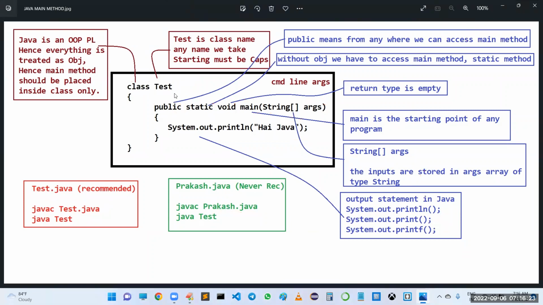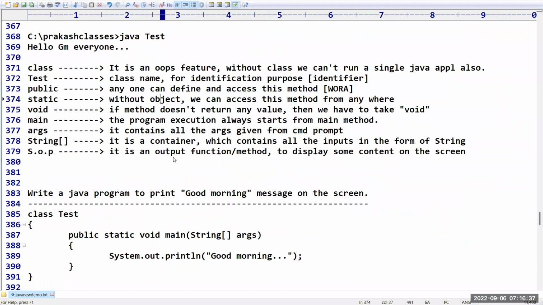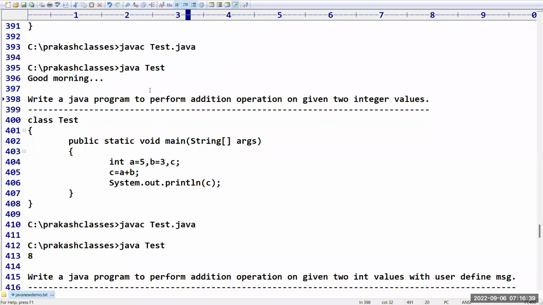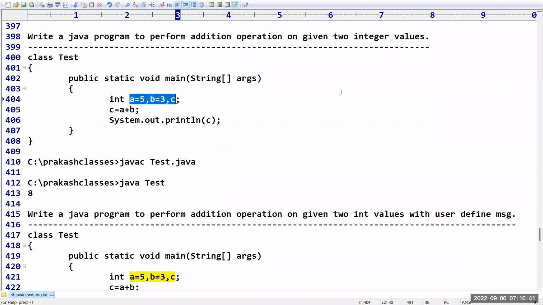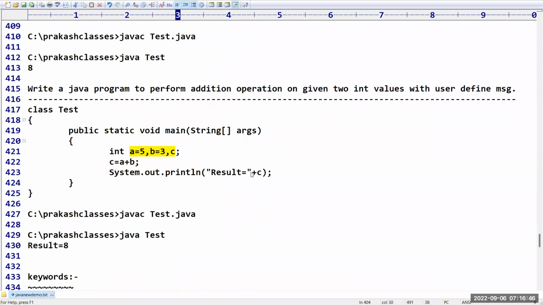This is the Java main method structure we have seen. Then we discussed some programs, like how to print a good morning message on the screen, and how to perform addition on the given two integer values. We even wrote a program to perform addition on two integer values with a user defined message. Whatever is in double quotations will always be fixed, sir. And I told the power of this plus operator. Today I'm going to cover one more example related to that.